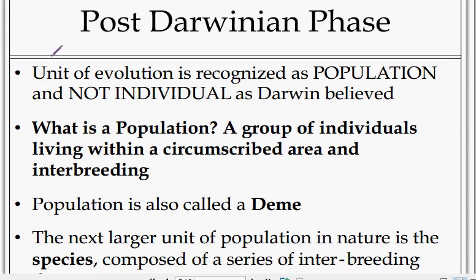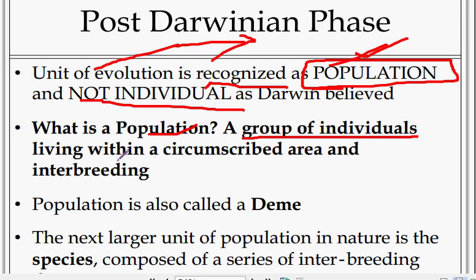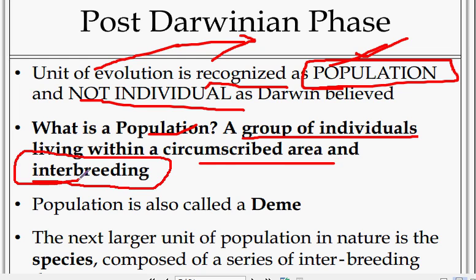Post-Darwin phase continuation. The unit of evolution is recognized as a population. Remember, not an individual. Darwin explained it as an individual, but it is not an individual. The unit of evolution is the population. What is a population? A group of individuals living within a circumscribed area, in a single area, and interbreeding among themselves.